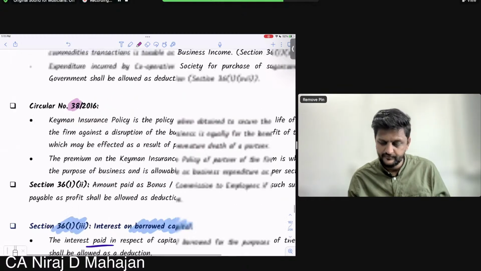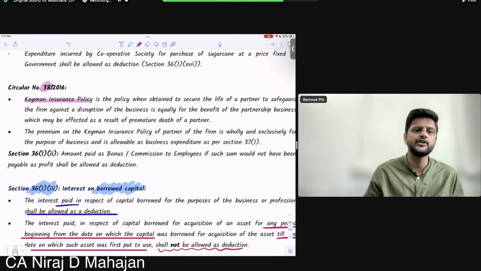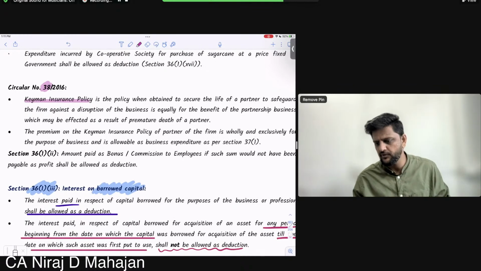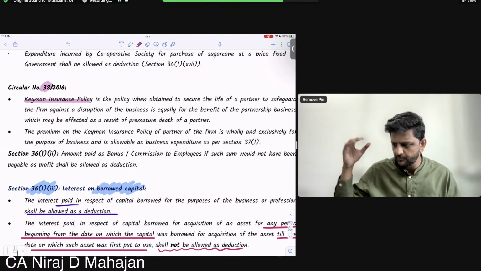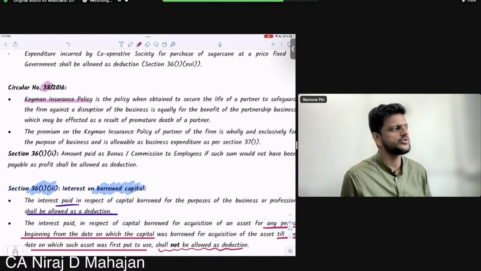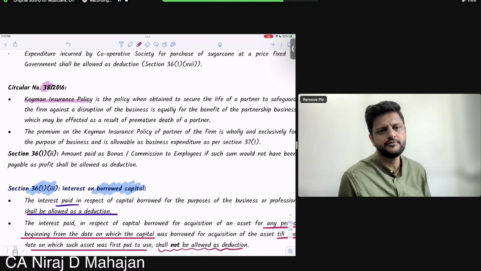Proceeds from Keyman insurance policy. Where had we heard this word before? Proceeds from Keyman insurance policy. Salary, okay. What else?